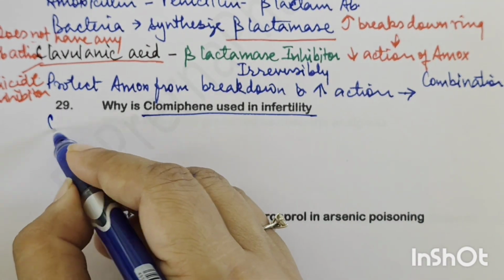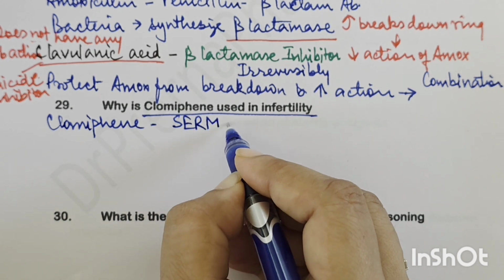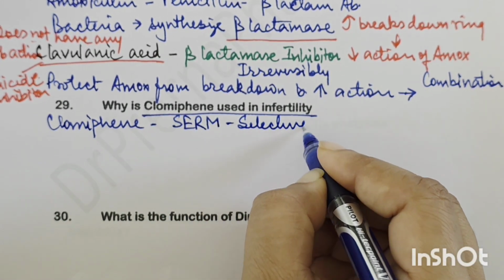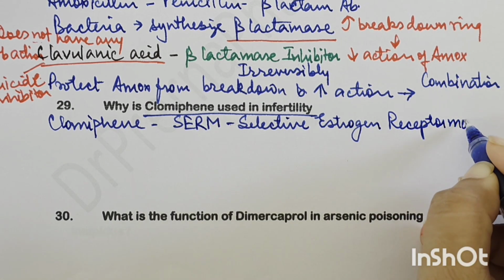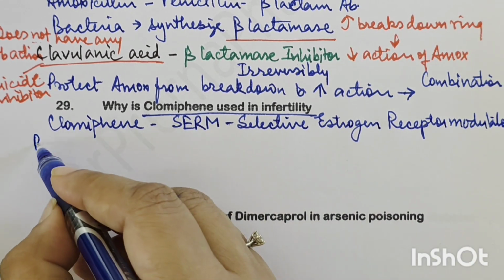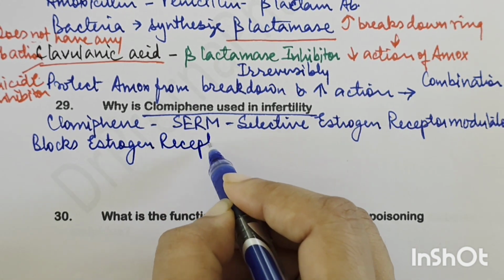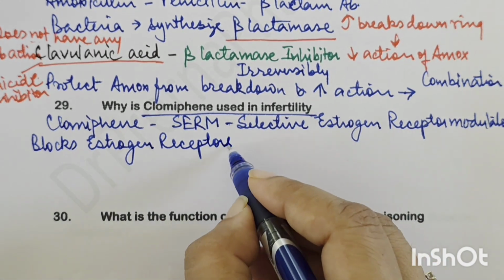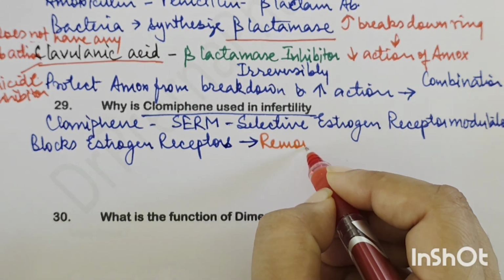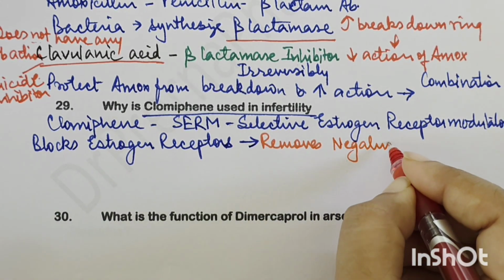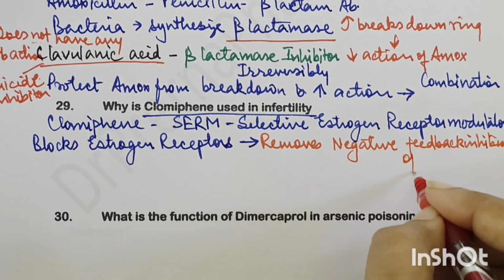So what is clomiphene? Clomiphene is a selective estrogen receptor modulator, also called SERM. If I write it in full form, selective estrogen receptor modulator. Now, what does it do? It blocks the estrogen receptors, and as a result, it removes the negative feedback inhibition of estrogen.